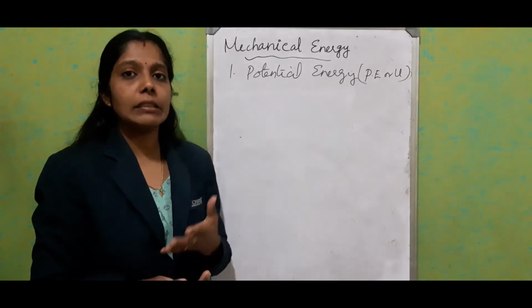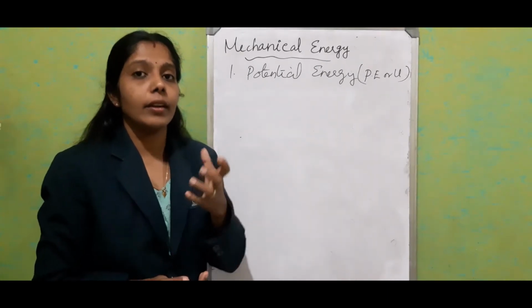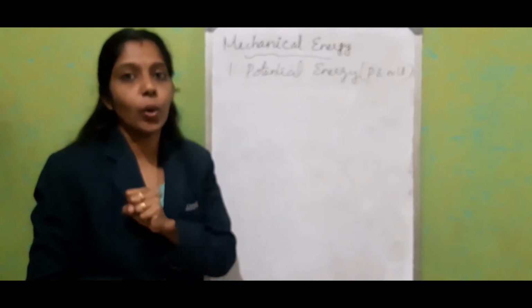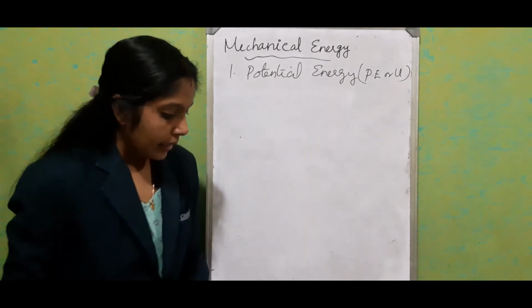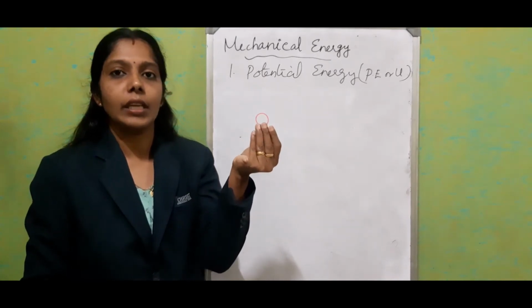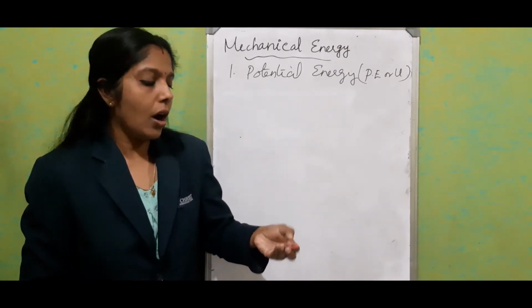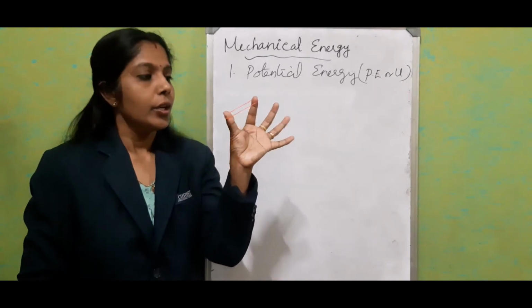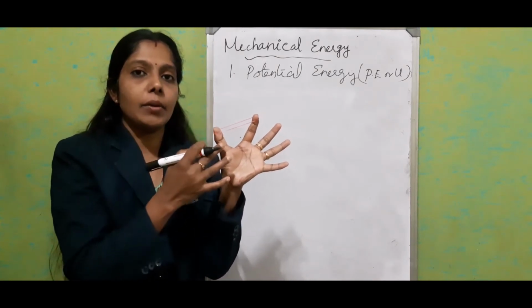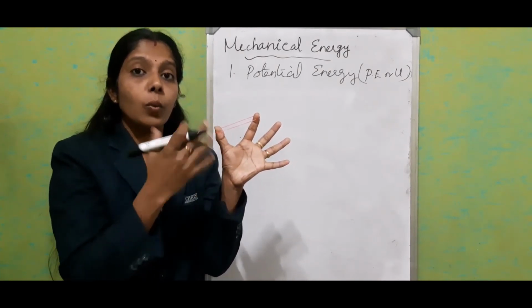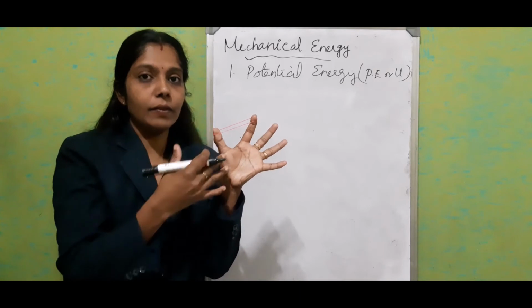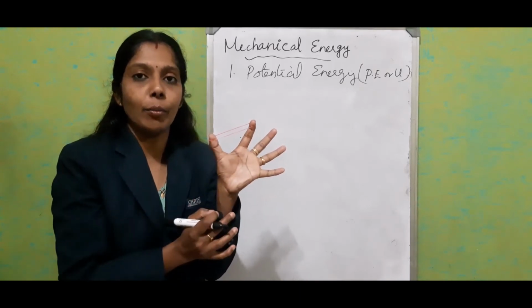So, potential energy means when work is done on an object to bring it to a rest or deformed position, the energy stored is known as potential energy. Just consider this rubber band. This is the shape of the rubber band. Now I am going to stretch it. I did some work to stretch it, right? So now the amount of work I did is stored in the rubber band in the form of energy.